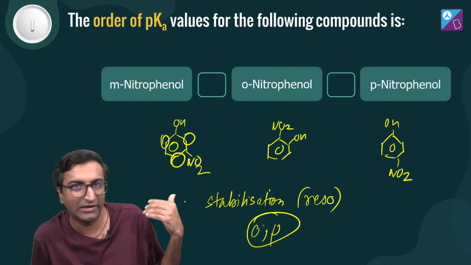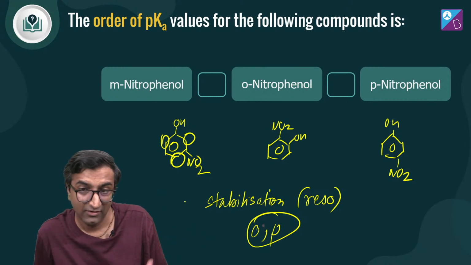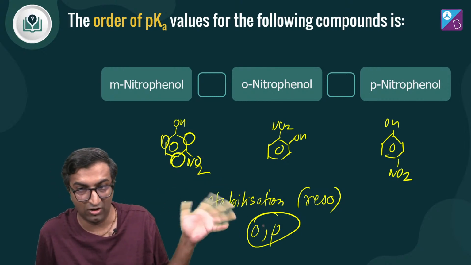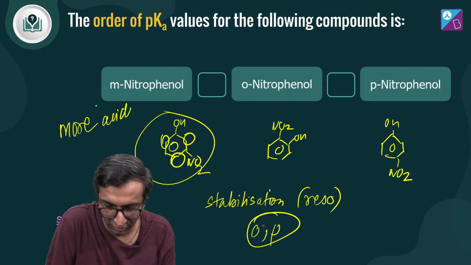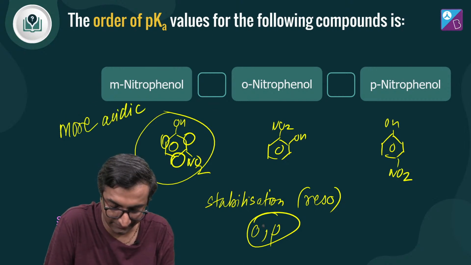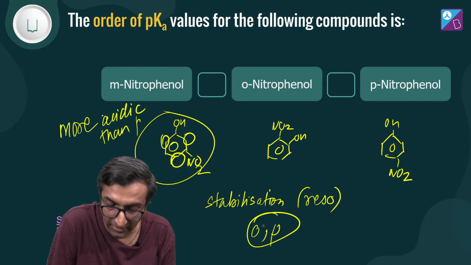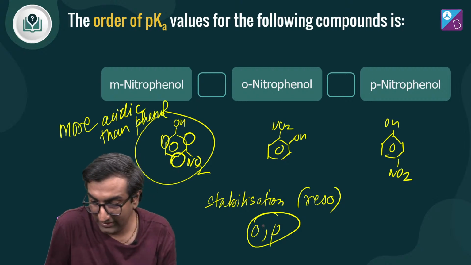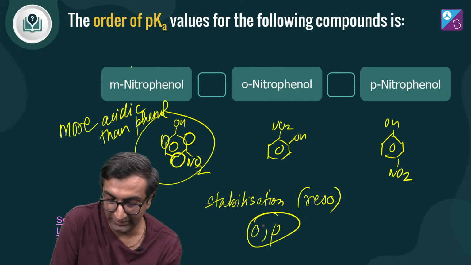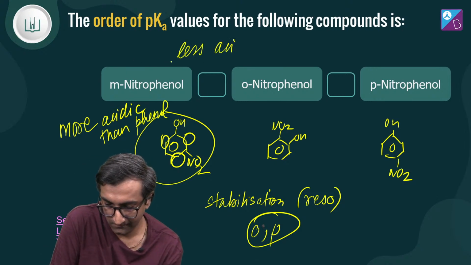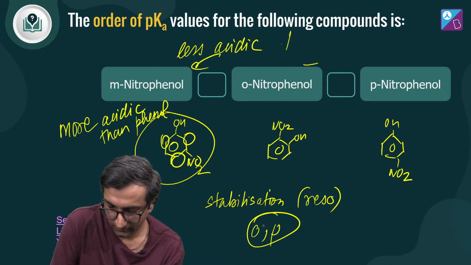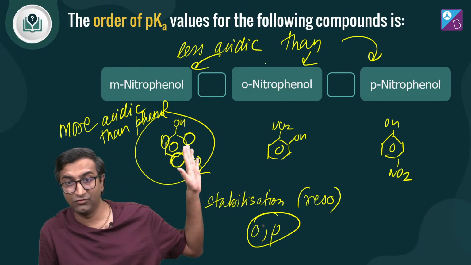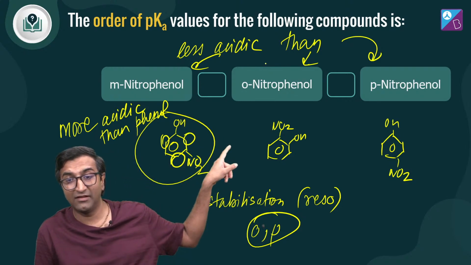Sure, meta पे है तो it will pull electrons away, which is great. Maybe it's going to be more acidic than phenol, right? This is going to be more acidic than phenol for sure, right? Because electron withdrawing group का idea है. But it's going to be less acidic than both of these. Do you understand this? Give me a quick thumbs up. This is okay. It's going to be less acidic than both of these.